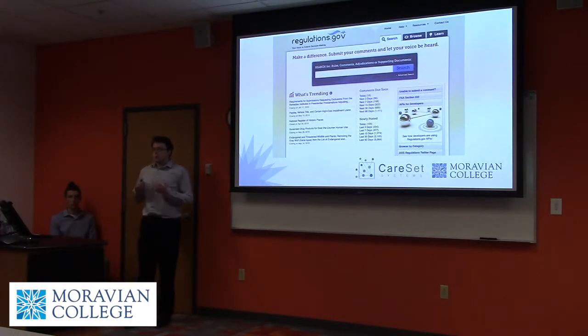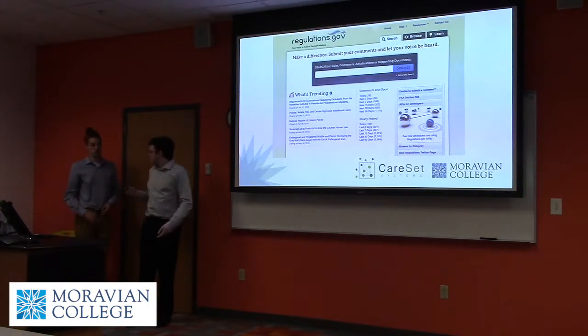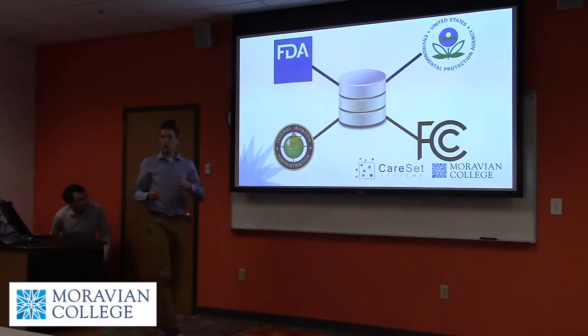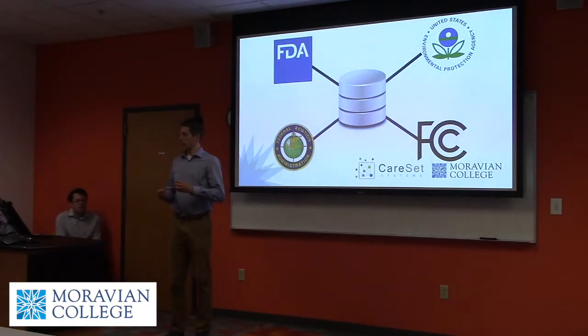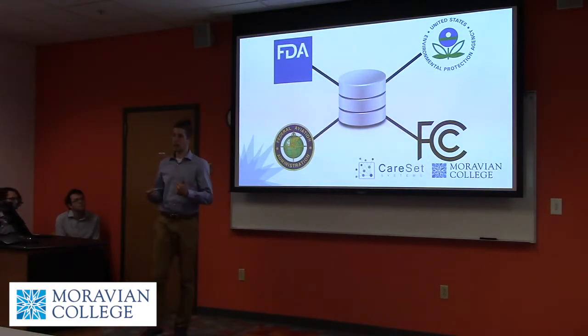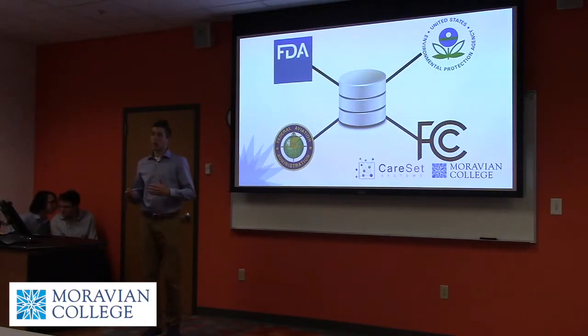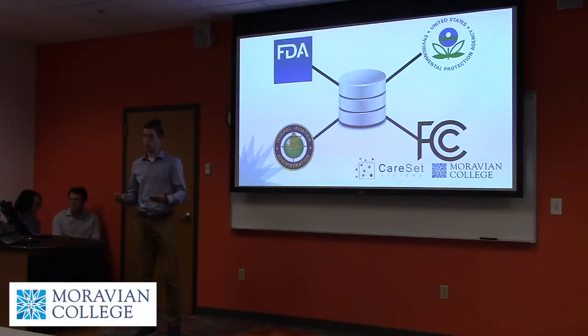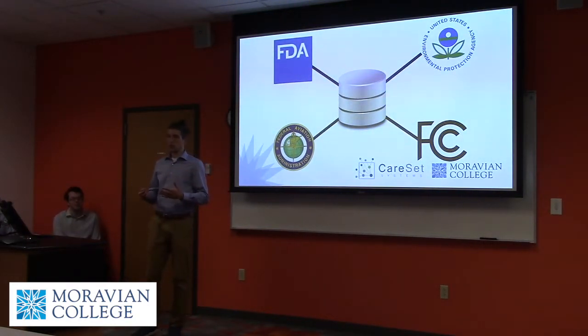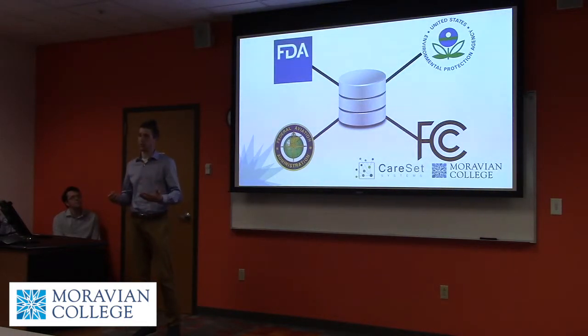So the question we have, though, is with all this information, what would someone want to do? There is a lot of data on the regulations.gov site right now. If you are someone who wants to check in on an EPA regulation, see how many comments it has, what phase it's in, that's something you can do. If you want to see how often a company like Merck comments on a regulation proposed by the FDA, you can do that as well. If you're a data journalist and you want to see how the public response is to an FAA regulation related to drone flying, you can check a sentiment analysis on the user comments and see how the public feels about it.